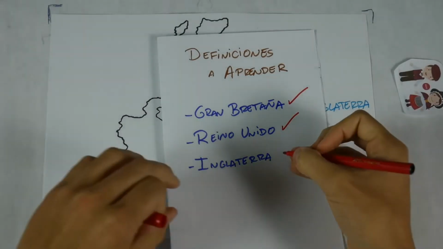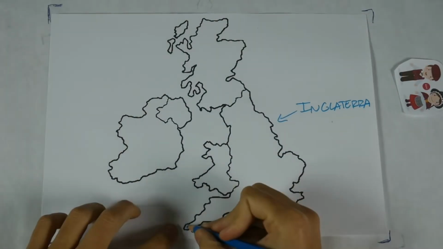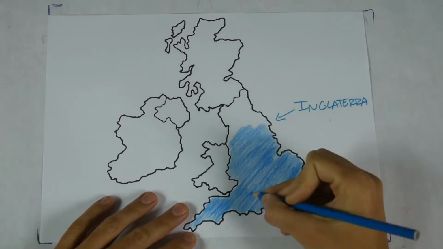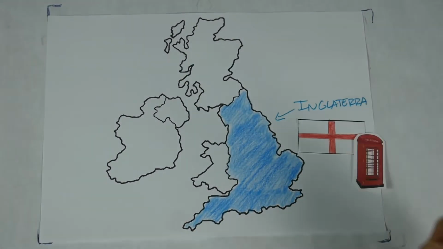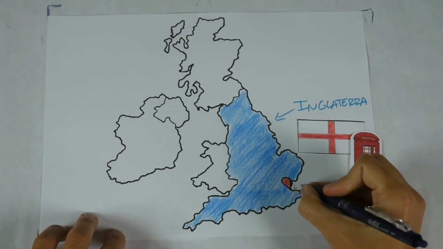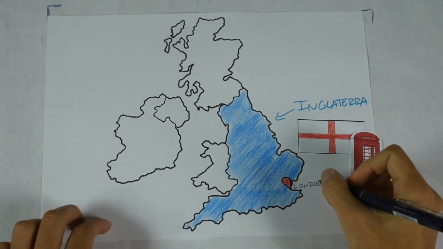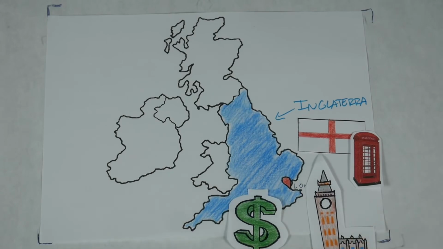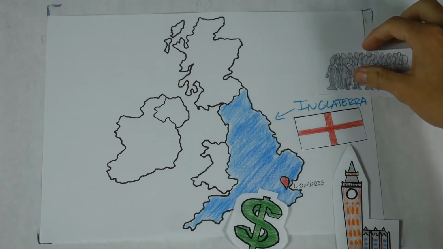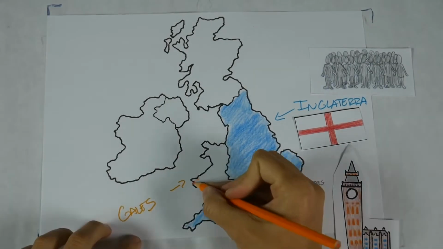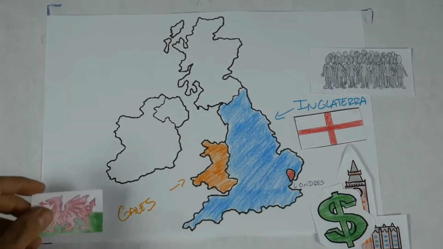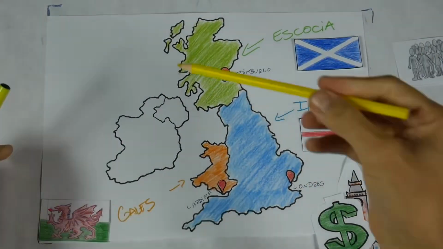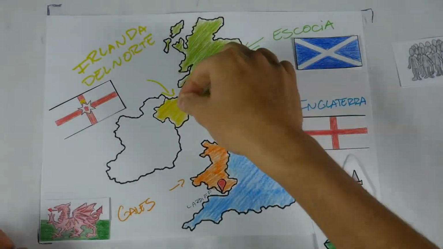At last! With that, we now know the other concept we were unsure about. Yes, England is one of the countries that make up the United Kingdom, with its capital in London, and usually the most well-known of the 4 countries due to its economic and cultural influence. In addition, it accounts for more than 80% of the country's total population. On the other hand, we have Wales, with its capital in Cardiff, Scotland, with its capital in Edinburgh, and Northern Ireland, with its capital in Belfast.